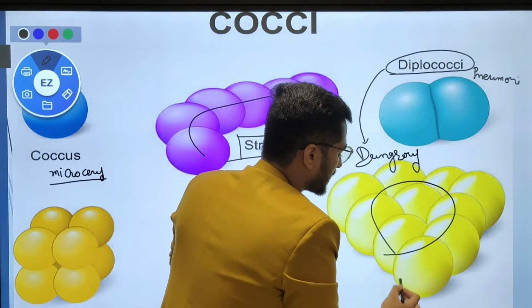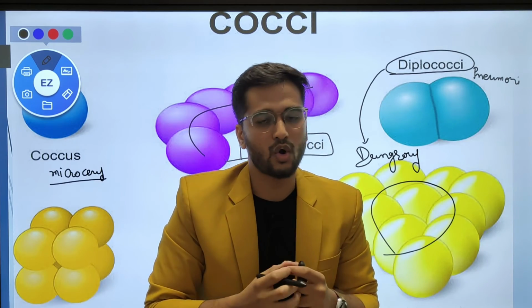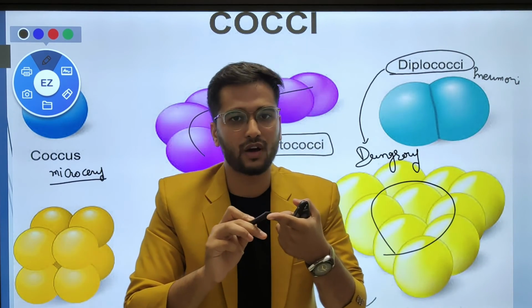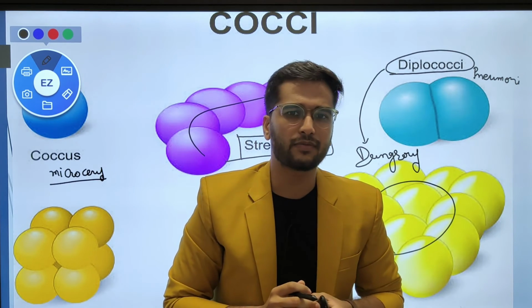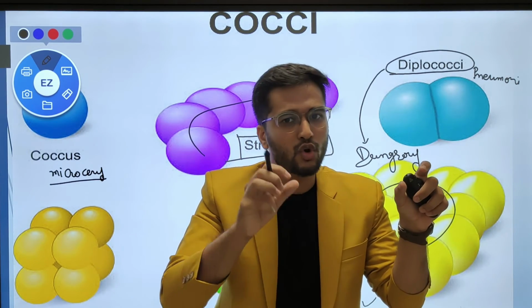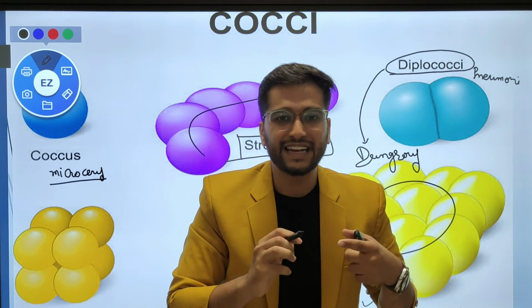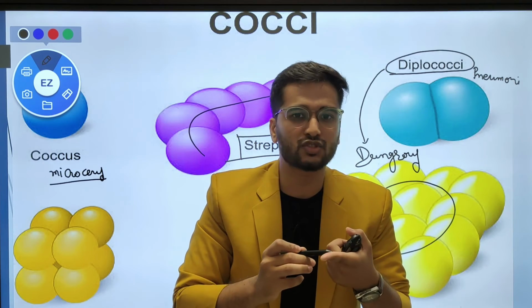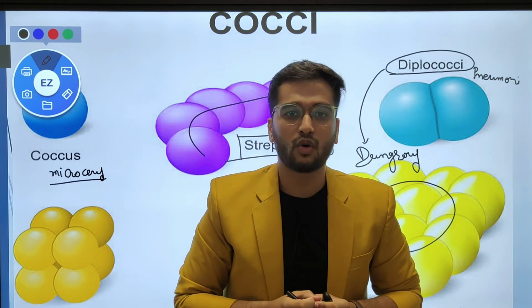The random colony of bacteria is known as staphylococcus. So here we looked at micrococcus, streptococcus, diplococcus and staphylococcus. Streptococcus and staphylococcus are very common bacteria involved in diseases like tonsillitis, sore throat and so on. This is all about coccus bacteria.